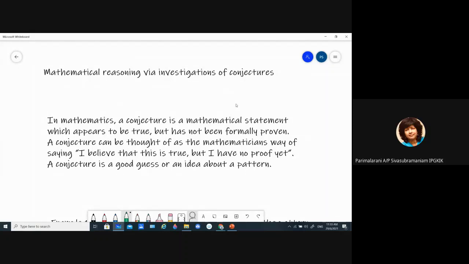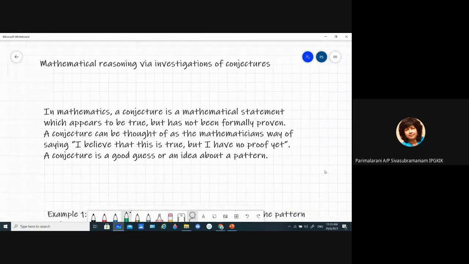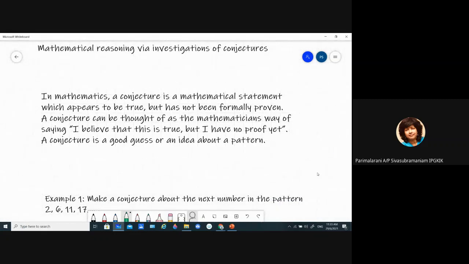So let's start with mathematical reasoning, okay? Mathematical reasoning via investigations of conjectures. In mathematics, a conjecture. You may have heard of this word before. Have you heard of this word before, conjecture?